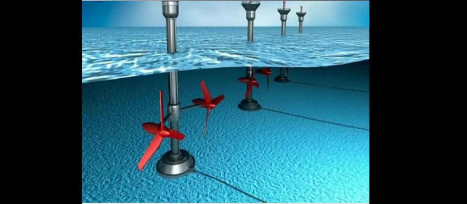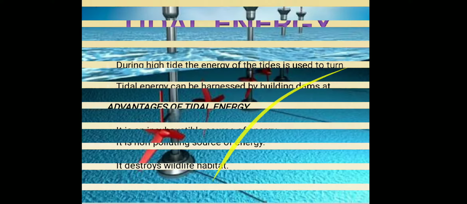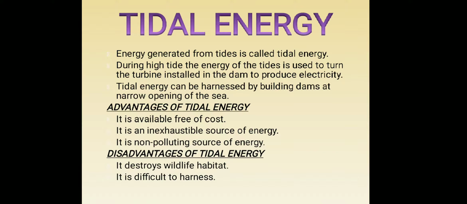The next energy which we are going to discuss is the tidal energy. The rise and fall of sea water in the coastal areas are called tides. Energy generated from tides is called tidal energy. During high tide, the energy of the tides is used to turn the turbine installed in the dam to produce electricity. Tidal energy can be harnessed by building dams at narrow openings of the sea.